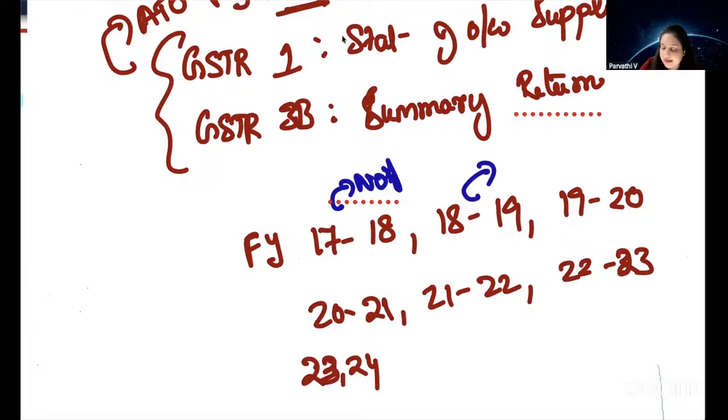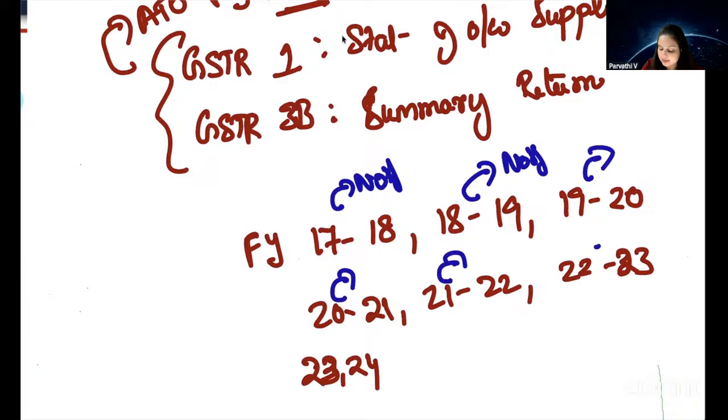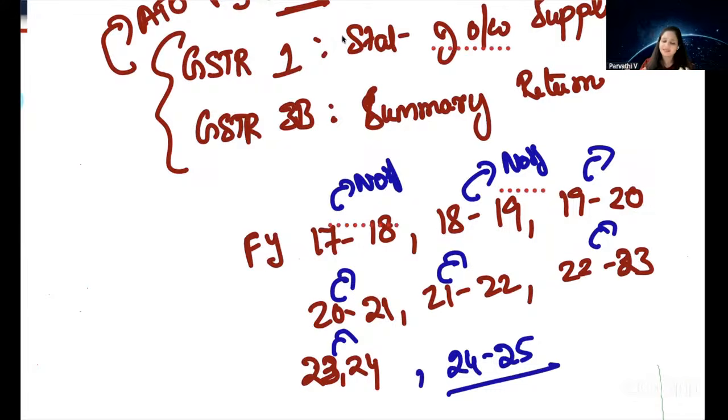Again, in financial year 18-19, they came up with a notification and said, for financial year 18-19, if a person's aggregate turnover is more than 2 crores, then he will have to file an annual return. In all other cases, he need not file an annual return. Similarly, for all these financial years. Now, in financial year 24-25 onwards, the government decided, why should we keep on issuing a notification every year saying aggregate turnover more than 2 crores, file annual return, or else not required? Why should we issue a notification every year?